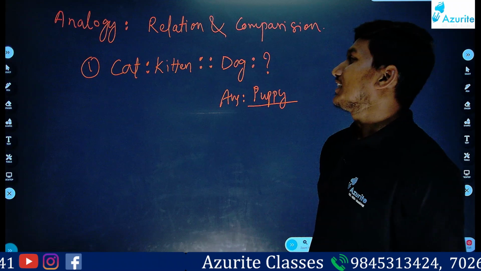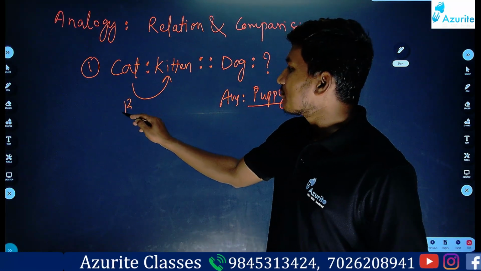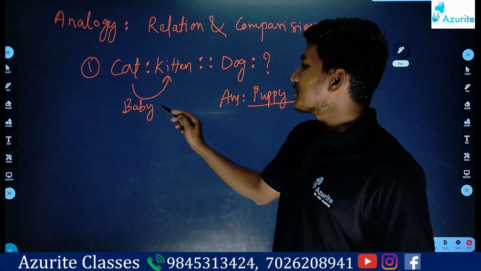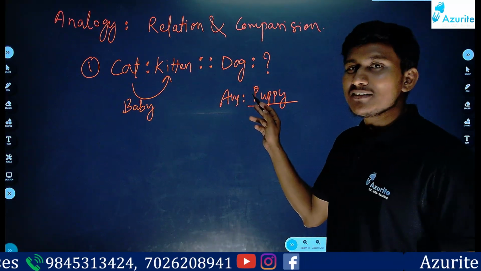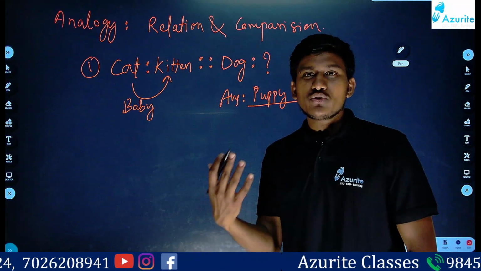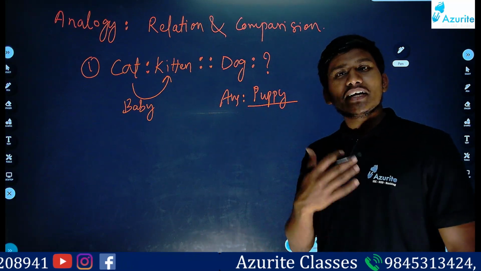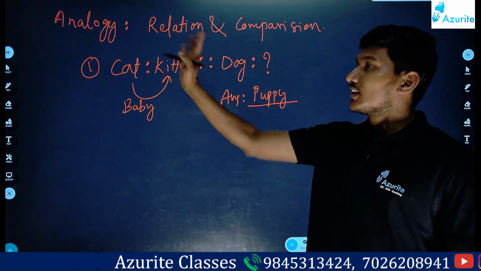Cat's child is called a kitten. So the relation here is the baby relation, right? Cat's young baby is called a kitten, and dog's baby, what do we say? Puppy, right? So that is how we have to find the relation, and then it will be very easy, isn't it? So that is about analogy.